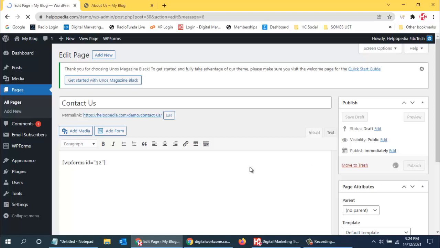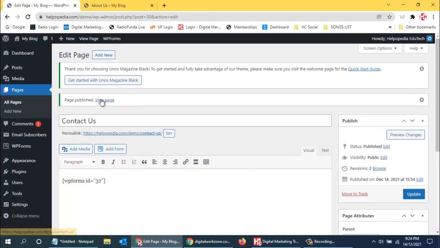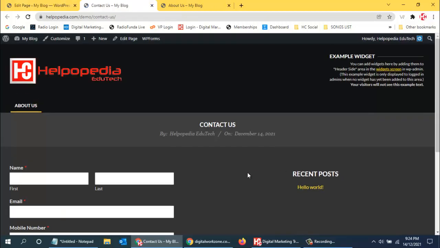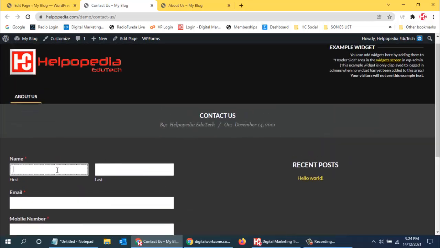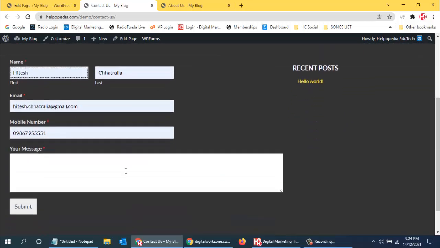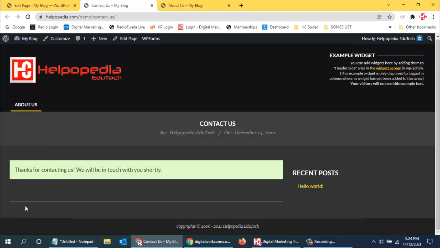If I want to view the form, I can just see how it looks. So now you can see the form is working fine over here. Once I fill in all this and send a message, hello, submit. Yes, you can see thanks for contacting us. We will be in touch with you shortly. So yes, this form is working perfectly fine. So this is our contact us form.